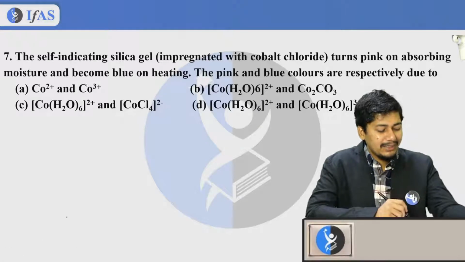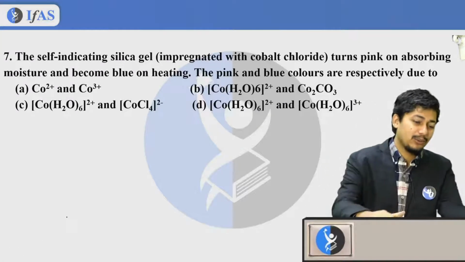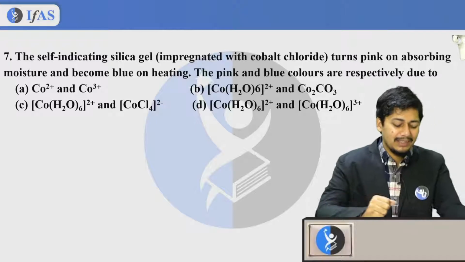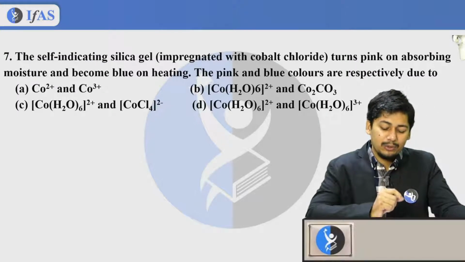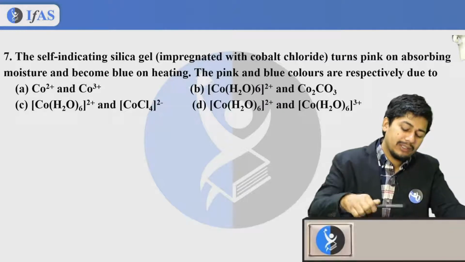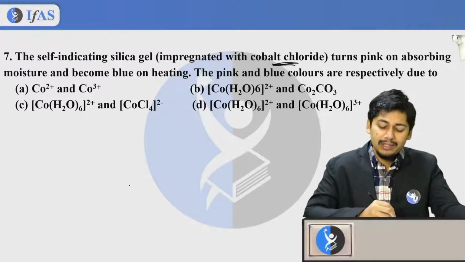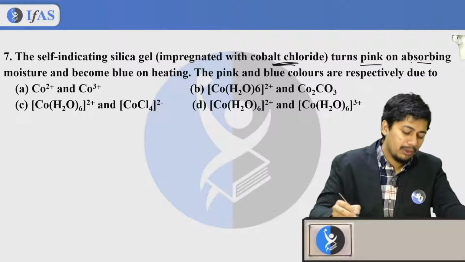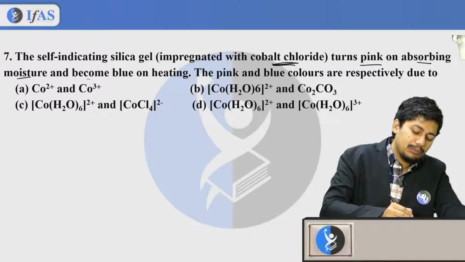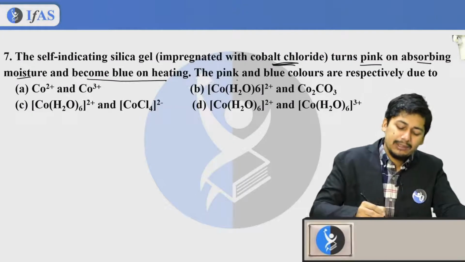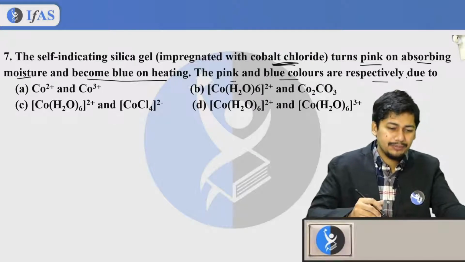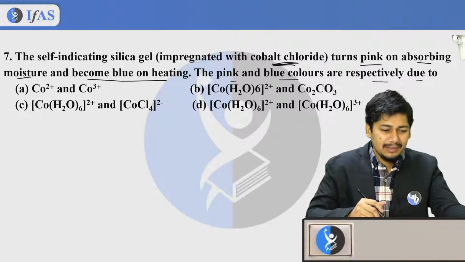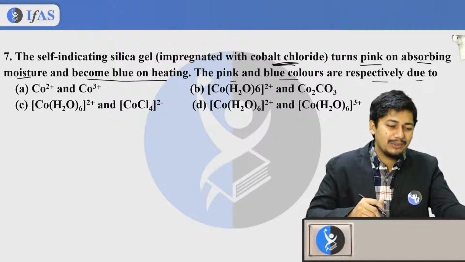So these are very good questions. The self-indicating silica gel is impregnated with cobalt chloride. You have been given that cobalt chloride turns pink on absorbing moisture and becomes blue on heating. The pink and blue colors are respectively due to what? Very good question.